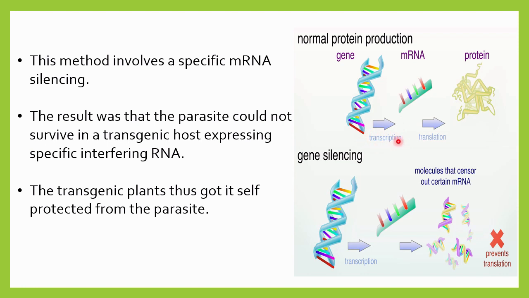Transcription is the process in which double-stranded DNA produces or synthesizes mRNA, which is single-stranded.